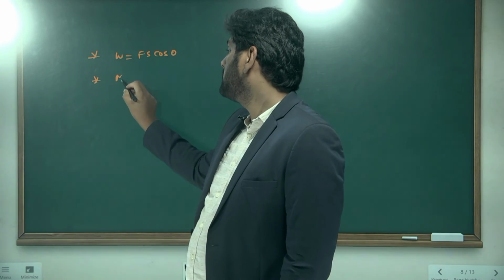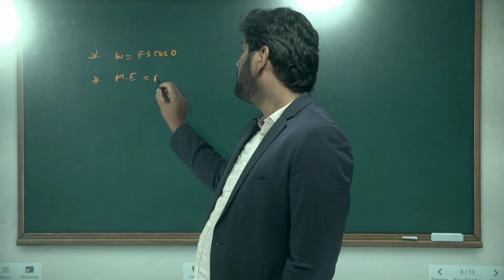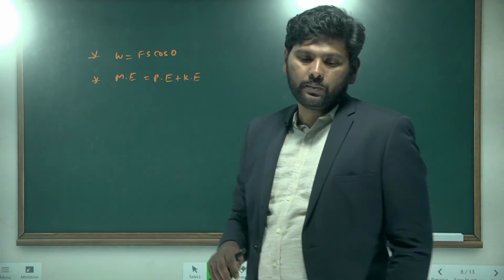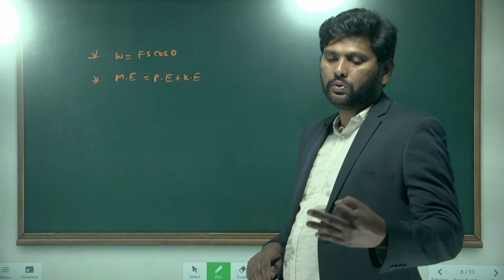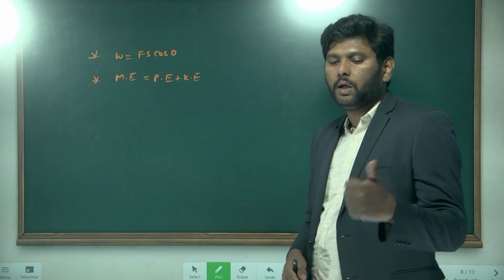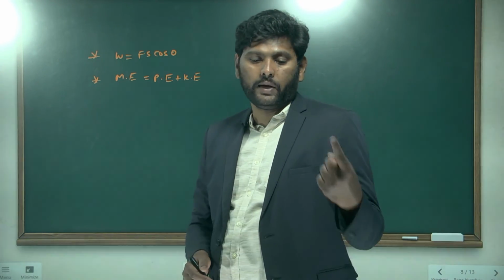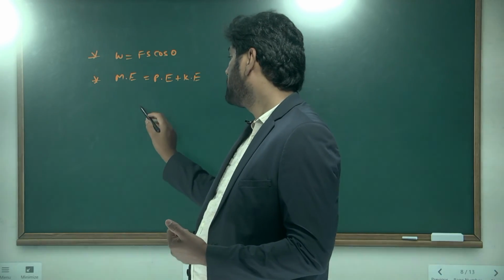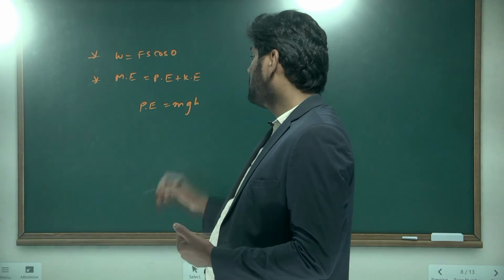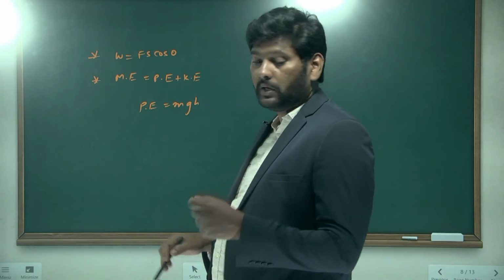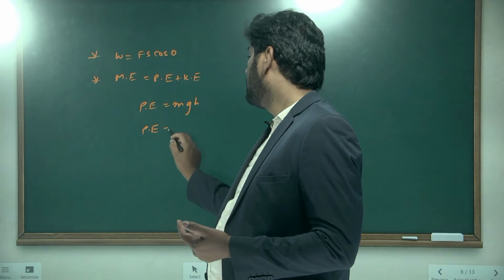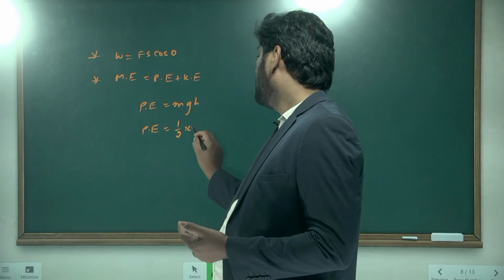Mechanical energy is nothing but the sum of potential energy plus kinetic energy. We discussed that potential energy is gained by a body in two ways: according to position and according to configuration. According to position, the example is gravitational potential energy, which you can represent as mgh. According to configuration, for the spring, potential energy is half k x square.